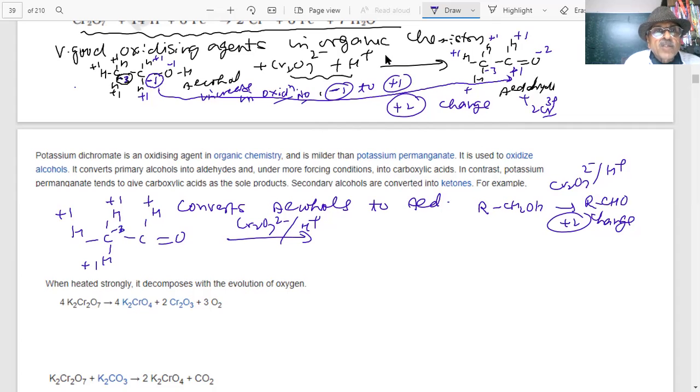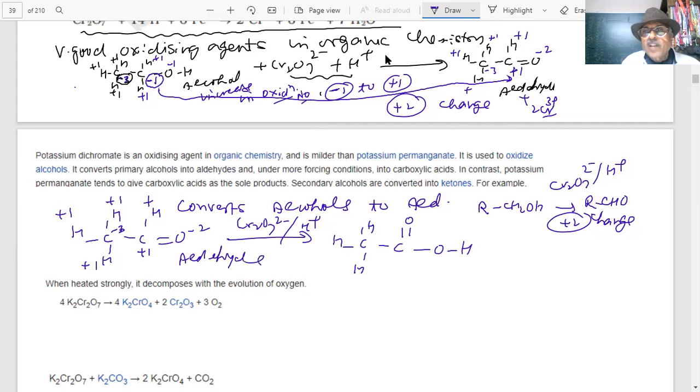This is +1, this is -2. So -1, then it is +1. What happens? It forms C double bond OH. This aldehyde is being oxidized to carboxylic acid.